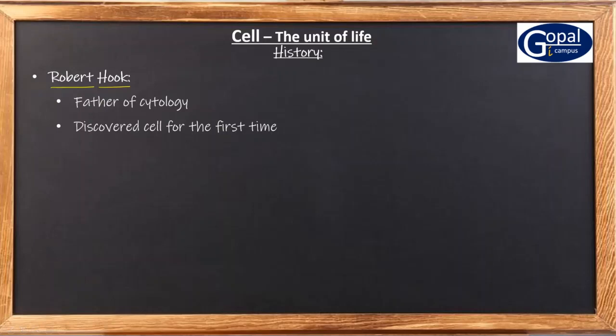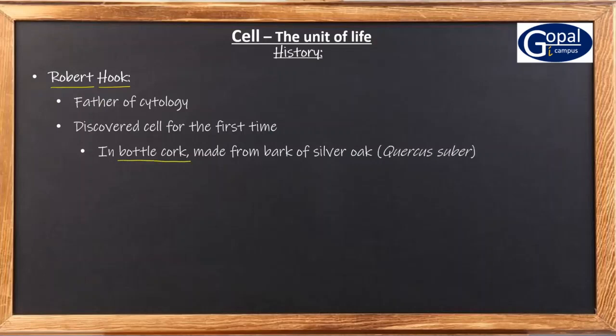Robert Hooke discovered cells in bottle cork. Bottle cork is a piece of wood that is used to close the scent bottle. And this bottle cork is made from the bark of a plant called silver oak, whose scientific name is Quercus suber.